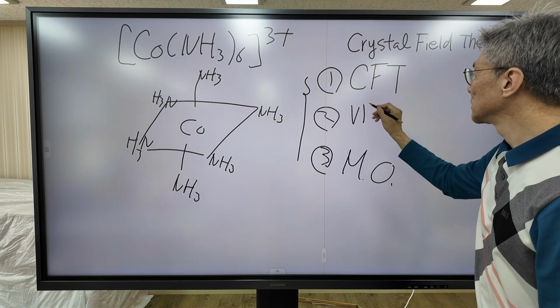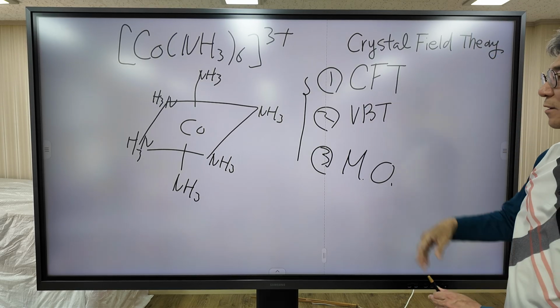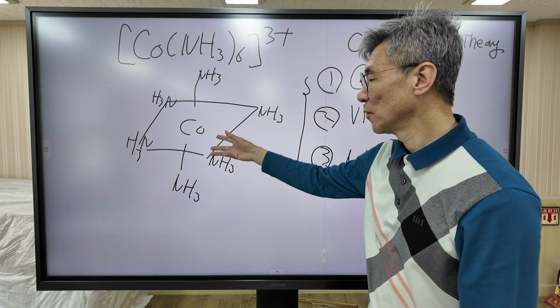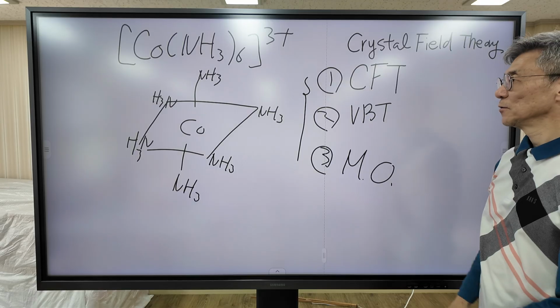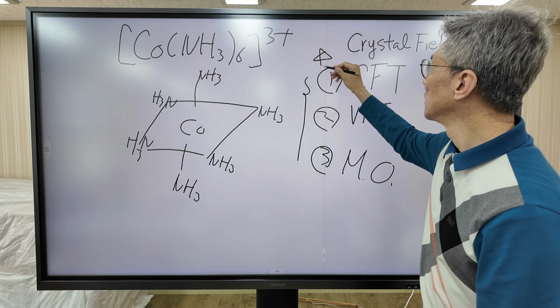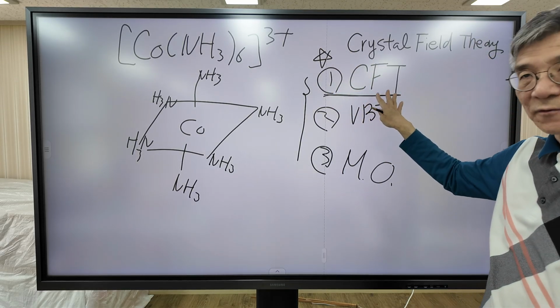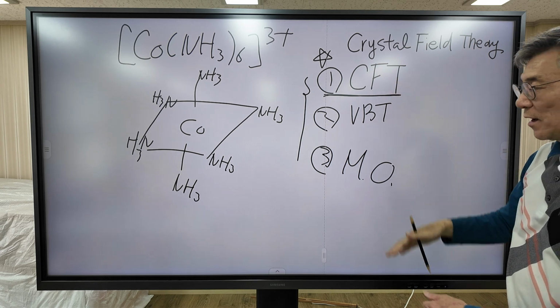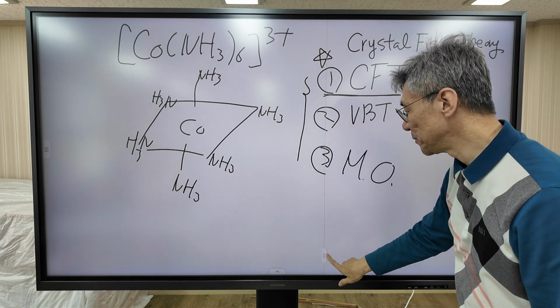The second one is valence bond theory. Three theories are used to explain the electronic structure of the coordination complex. So today we are going to talk about crystal field theory. Using crystal field theory, I'm going to explain this experimental observation.